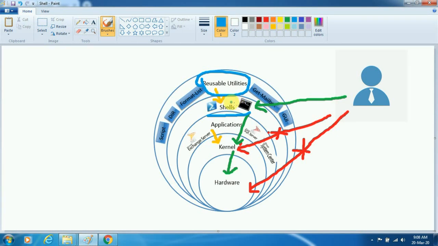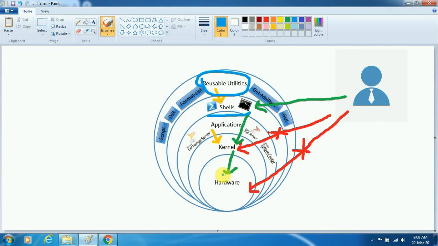And why is it necessary? As I have already told, a user cannot directly connect with the kernel, and the kernel is the main part of the operating system. So shell is the main medium to interact with the kernel. And for those who don't know what the kernel is, the kernel is the main part, the heart and core of the operating system, which controls the hardware.